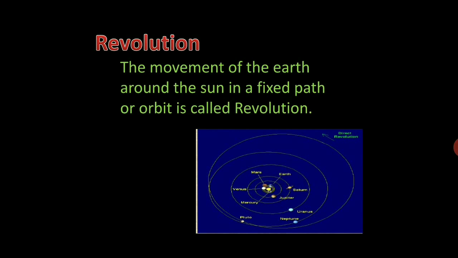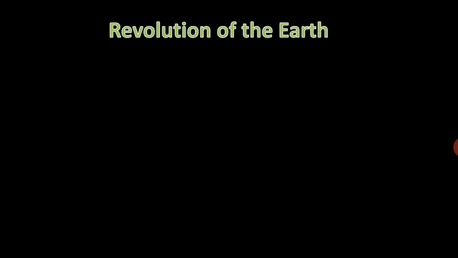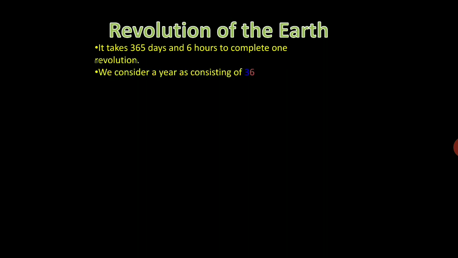Revolution. The movement of the Earth around the Sun in a fixed path or orbit is called revolution. It takes 365 days and 6 hours to complete one revolution.